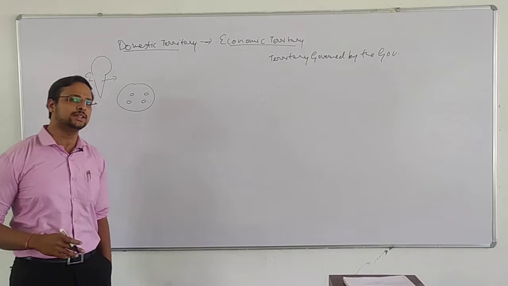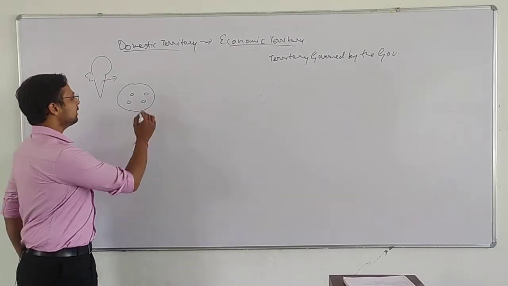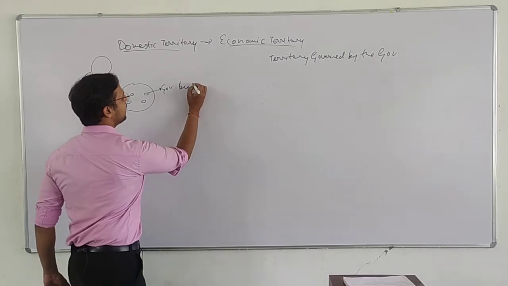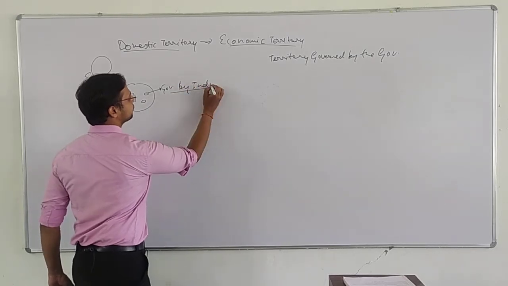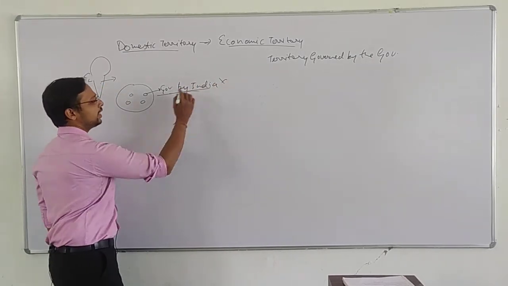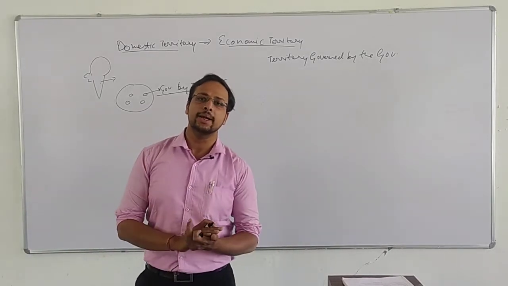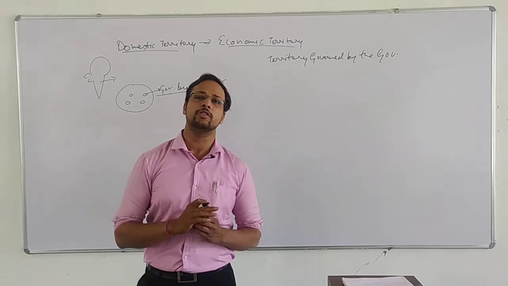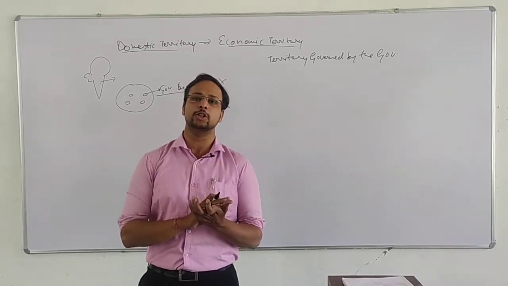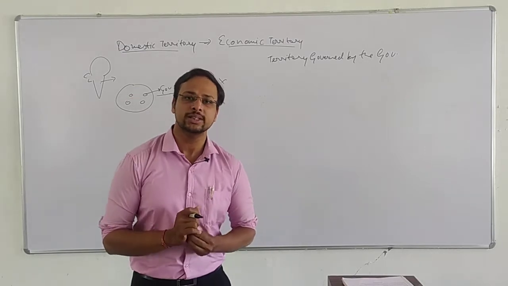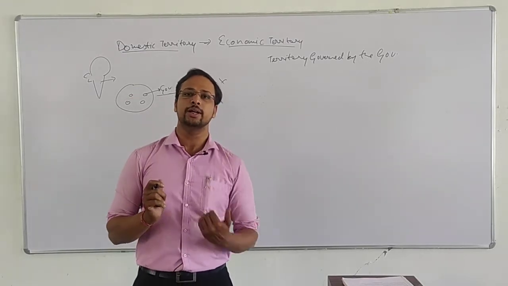N number of embassies are there. So they are not governed by the Indian government, they are governed by the government of their respective countries. Like if there is an embassy of USA, then it will be governed by the government of USA, not by the government of India.